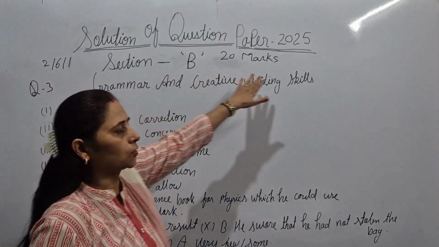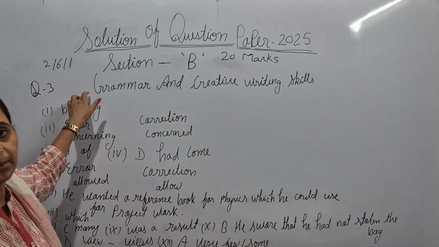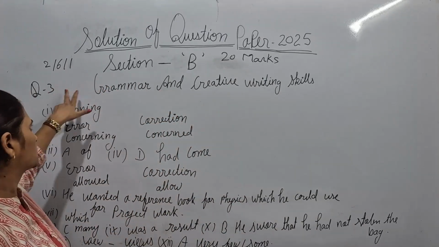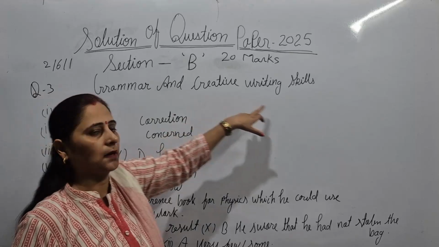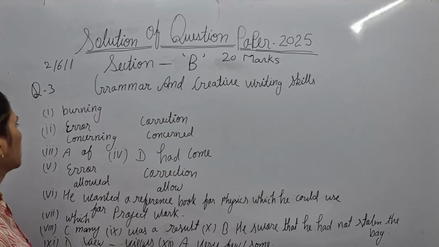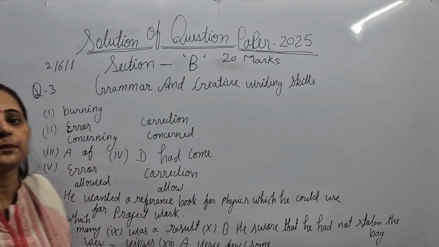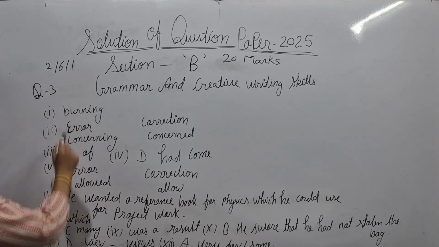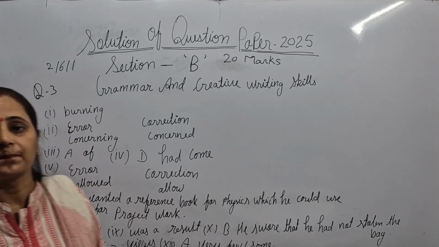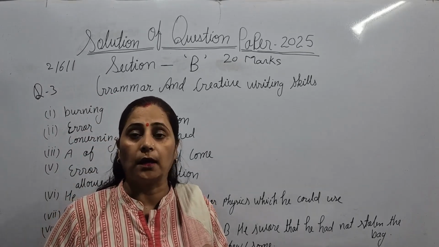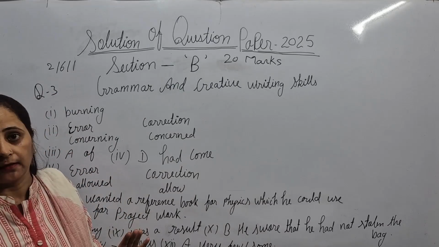Section B is also for 20 marks: 10 marks for grammar and 10 marks for creative writing skill. Okay. So from question 3, your grammar part will start. There are 12 questions, as you can see here. Out of 12, you will attempt any 10.